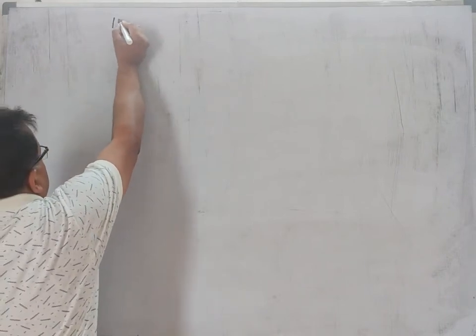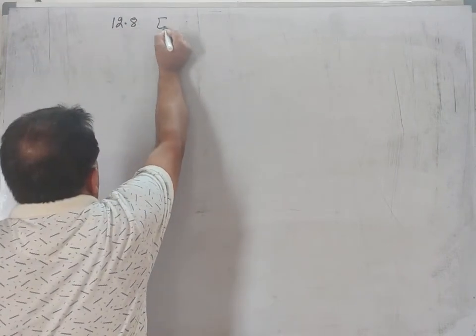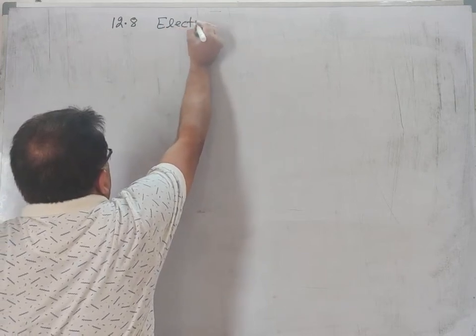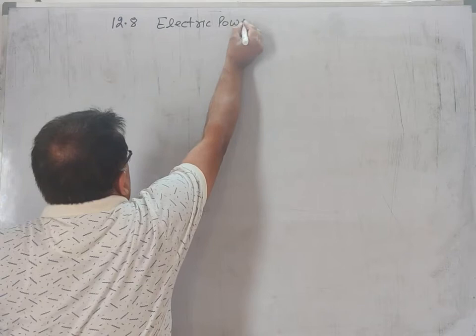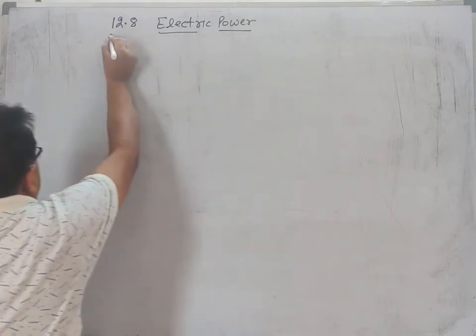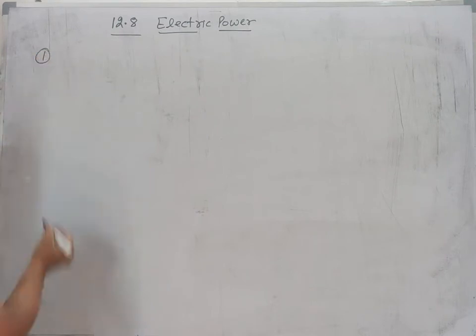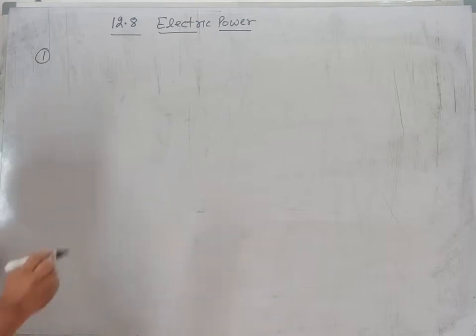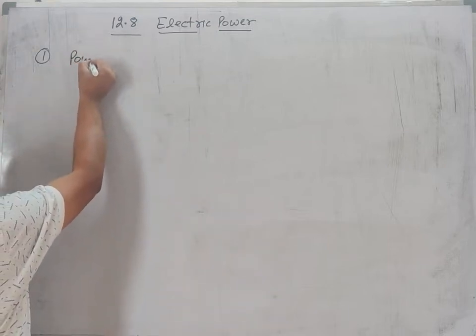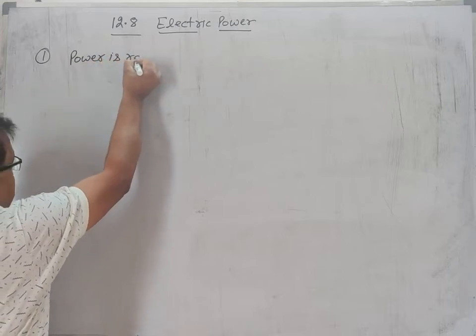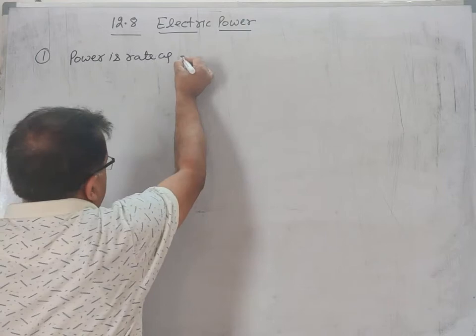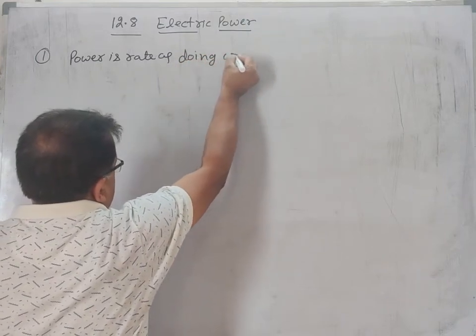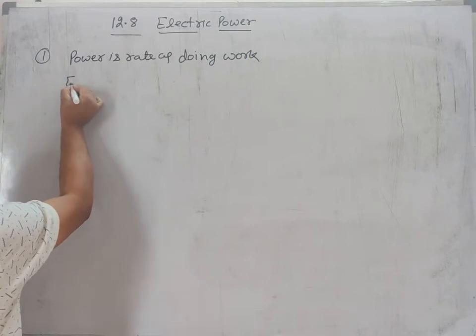Hello students, next topic is electric power. You have studied in middle classes that power is rate of doing work. So what is power? Power is rate of doing work. Similarly, electric power